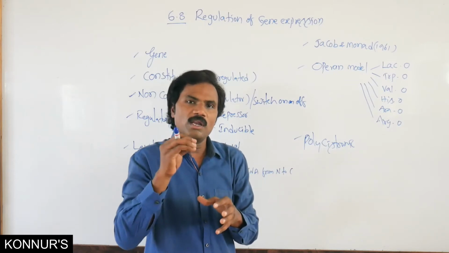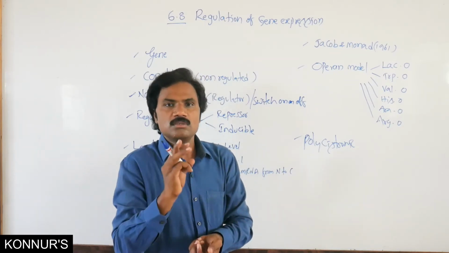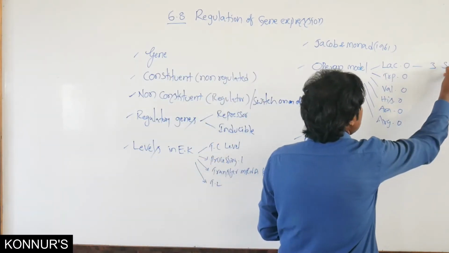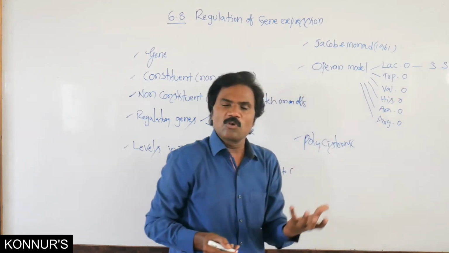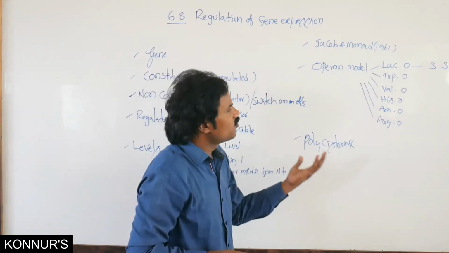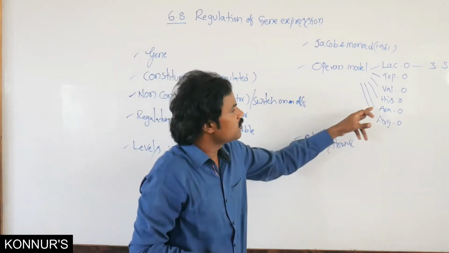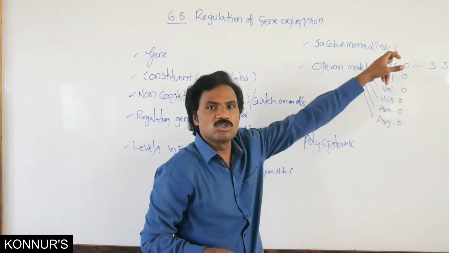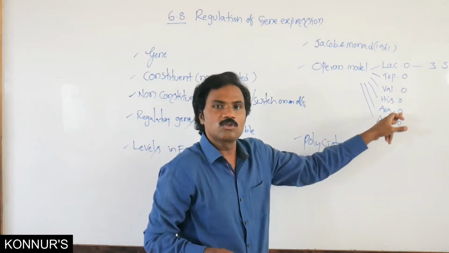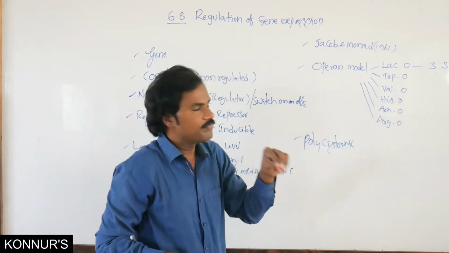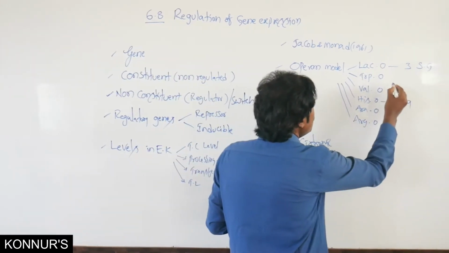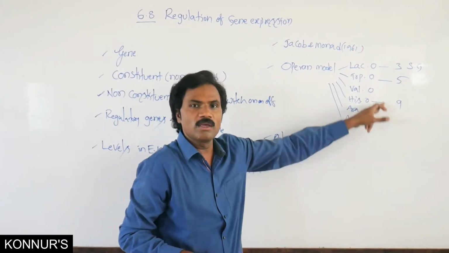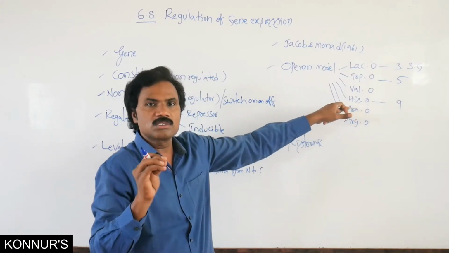How many structural genes are present? In the lac operon, 3 structural genes are present, whereas tryptophan has 5, valine 3, histidine 9, arabinose 3, and arginine 5. So histidine has 9, tryptophan 5, arginine 5, and the rest have 3 structural genes.